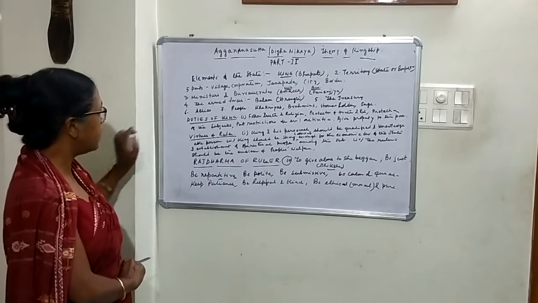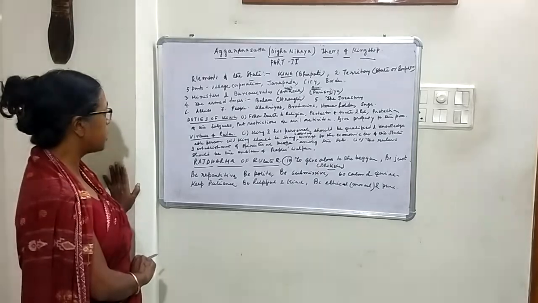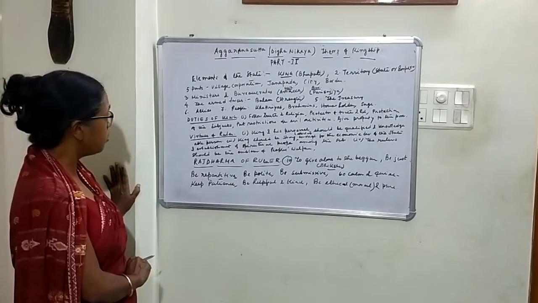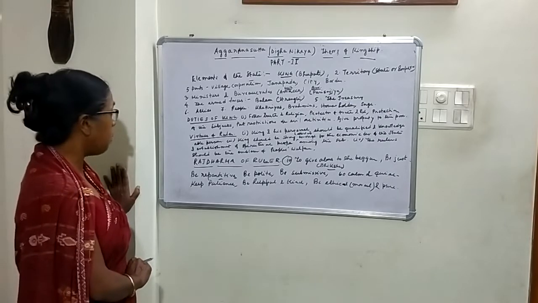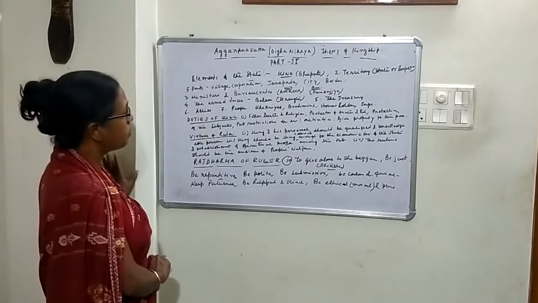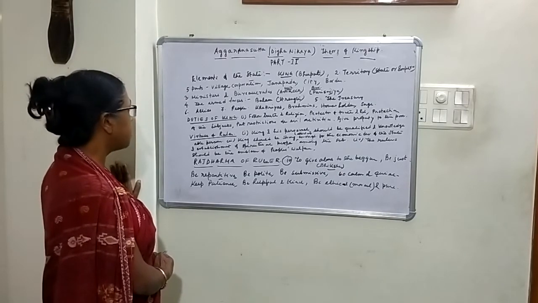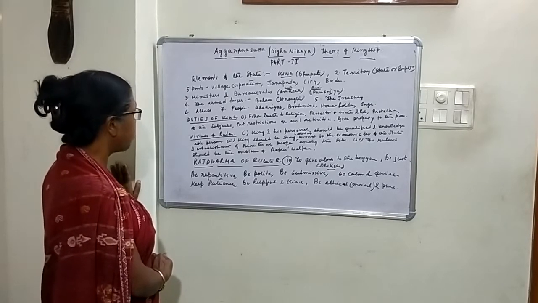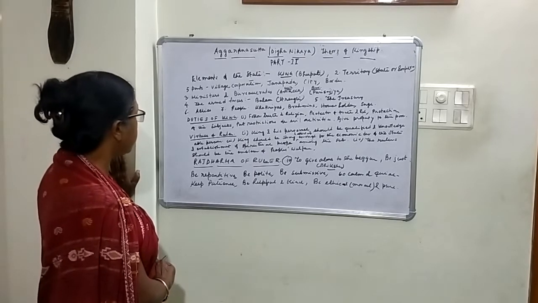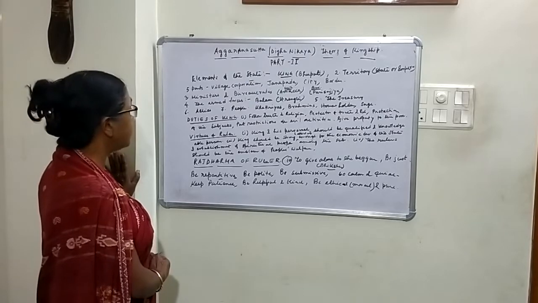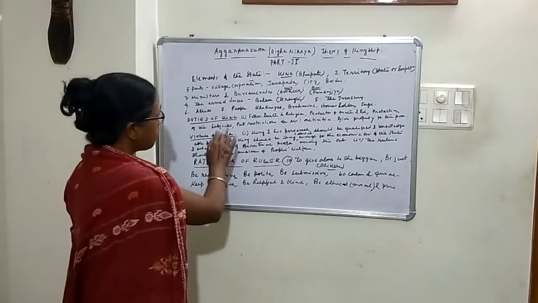The next one is allies. Allies means friends. If the king is interested in running his kingdom properly, he must make friendship with some other kings. Allies are very important not only during the time of war but in normal circumstances also. Friendship among the kings gives strength to the king, and with the help of his friends he can increase the capacity of his kingdom.